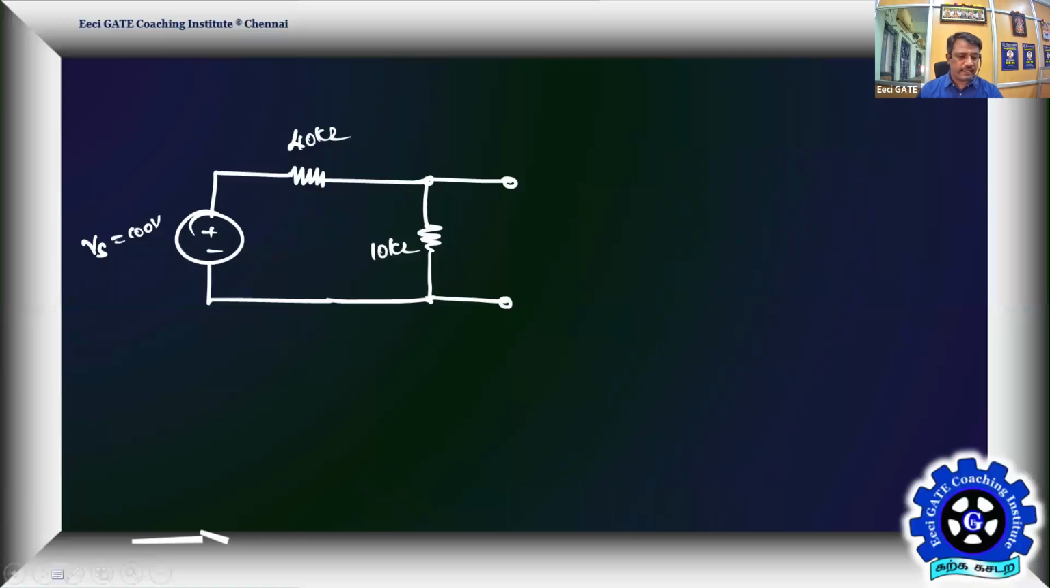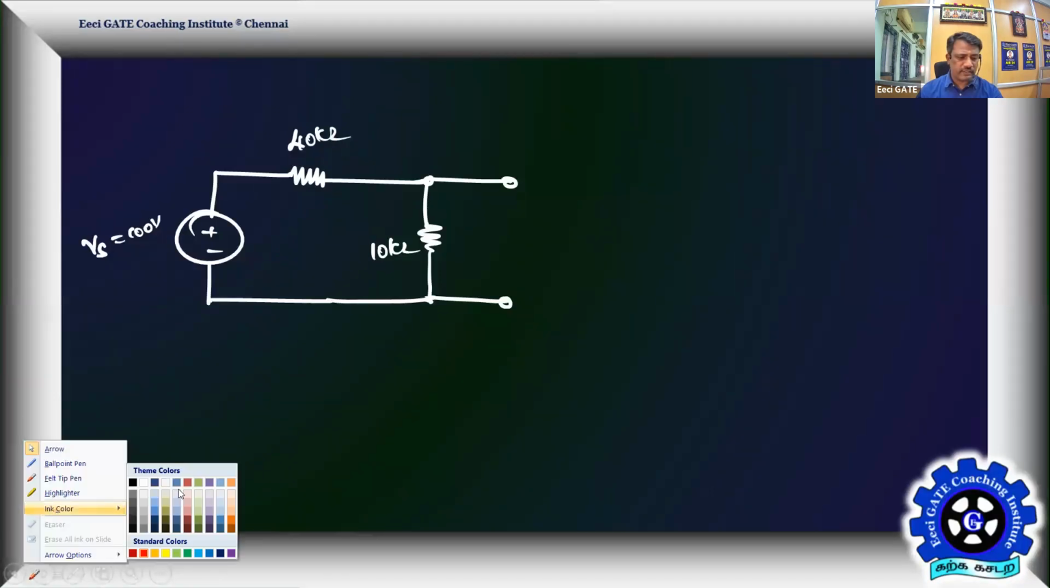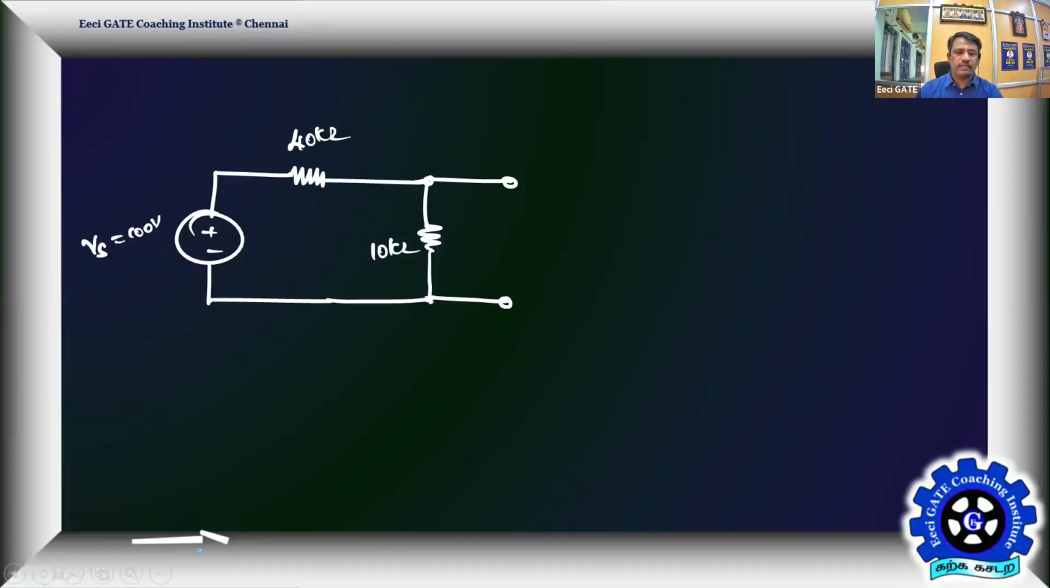So without connecting the instrument, what is the potential? Again, go by simple Ohm's law. The net resistance seen by the source is 50 kilo ohm. So the current is going to be 100 volt divided by 50 kilo ohms, which will give you 2 milliamps current. The same 2 milliamps current is going through this.